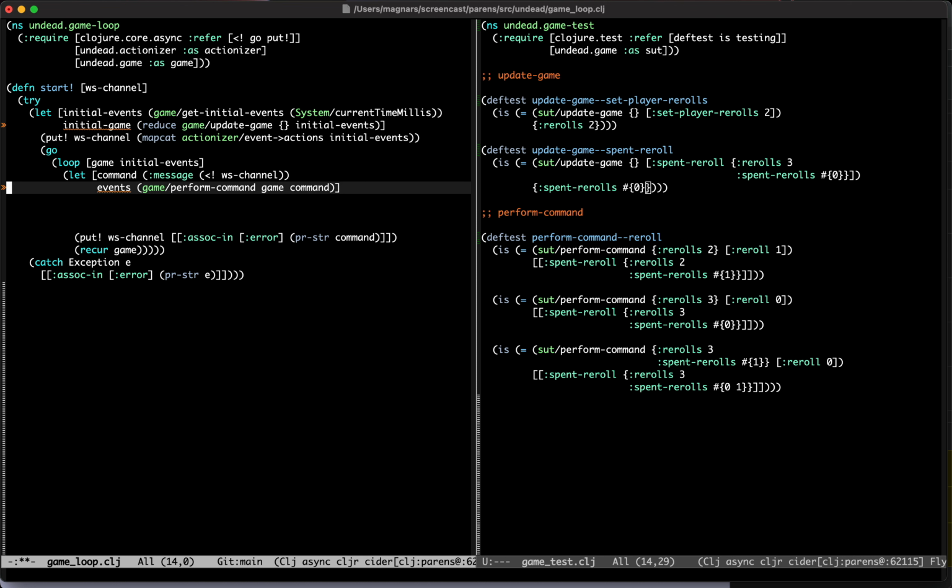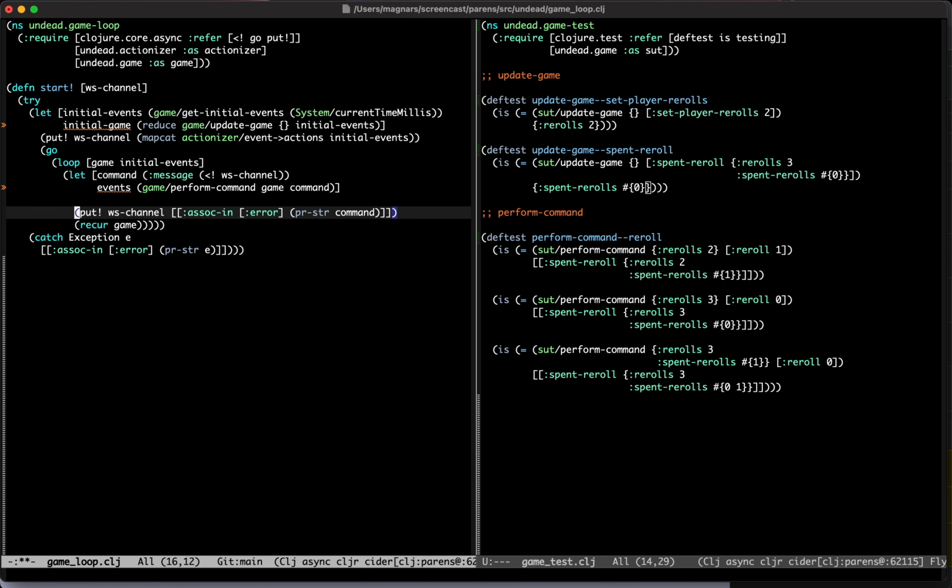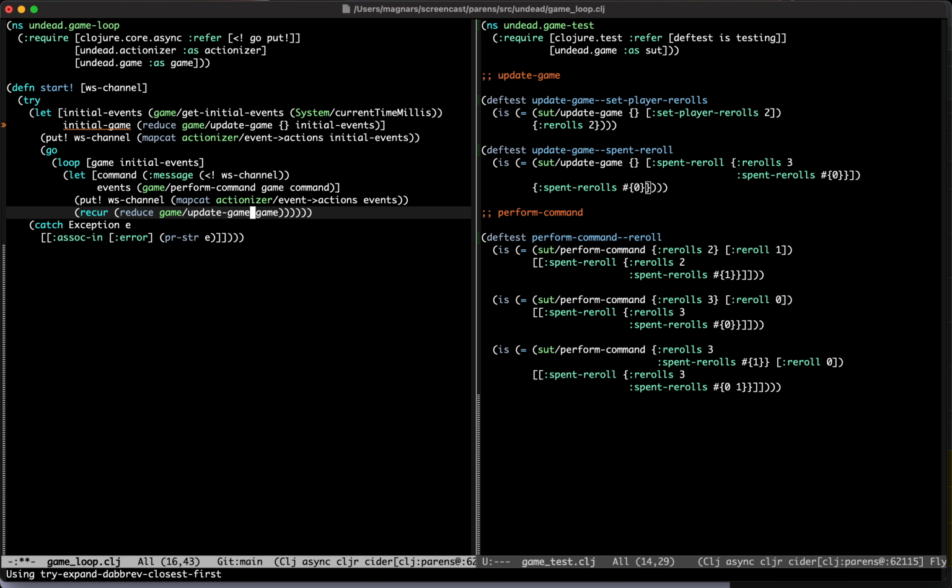So now we have a command, and from that command we got the game, we have some events, and we want to actionize them, just like that. And these are the events. And then finally, you want to recur with the new game. Yeah. So we again reduce with game update game and the new events. Yes. Now initial game is not used because you set game as initial events. Okay, so this is starting to look like something. There's a bit of duplication, but this little loop should work, I think.